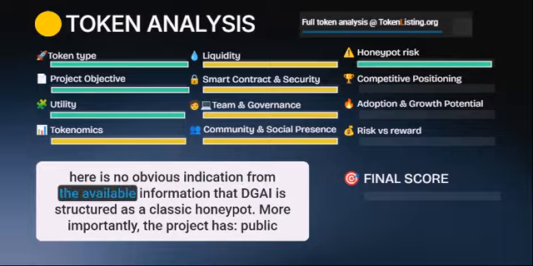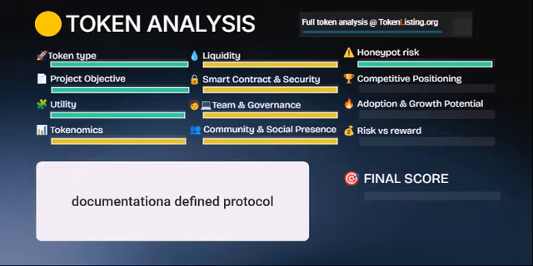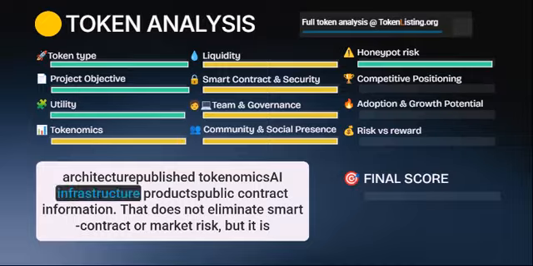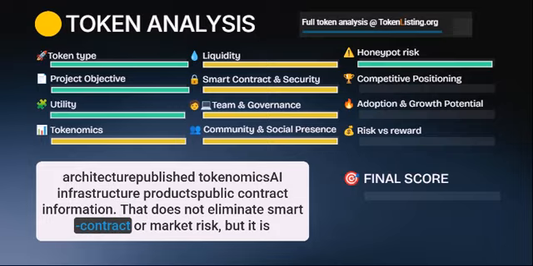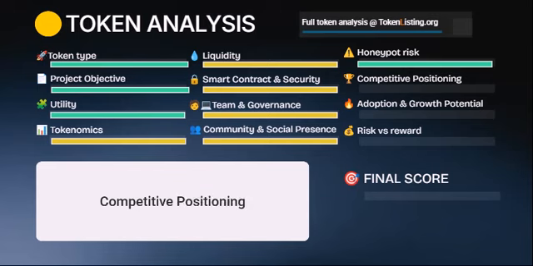Honeypot risk. There is no obvious indication from the available information that DGAI is structured as a classic honeypot. More importantly, the project has public documentation, a defined protocol architecture, published tokenomics, infrastructure products, and public contract information. That does not eliminate smart contract or market risk, but it is substantially better than an anonymous meme token launch.